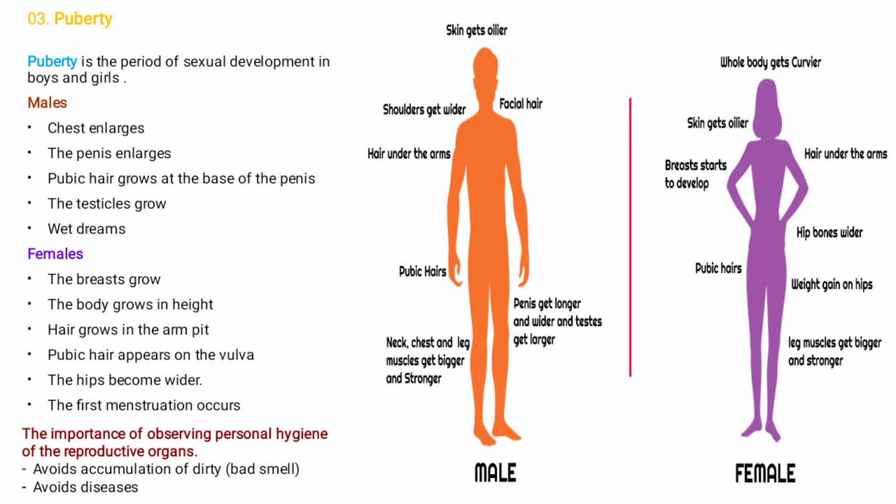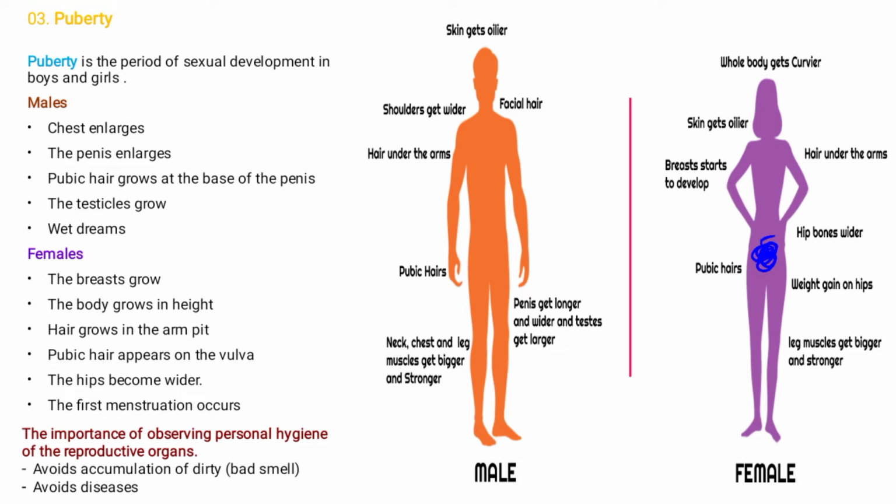Weight gain on the hips, and the leg muscles get bigger and stronger. The body grows in height, hair grows in the armpit, and the pubic hair on the vulva. The vulva is on top of the outer part of the vagina, somewhere here.